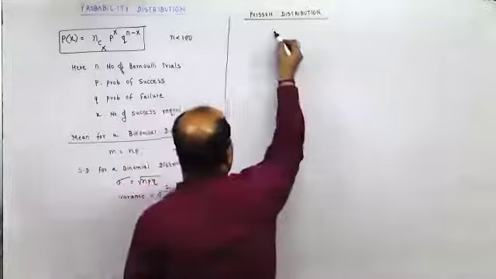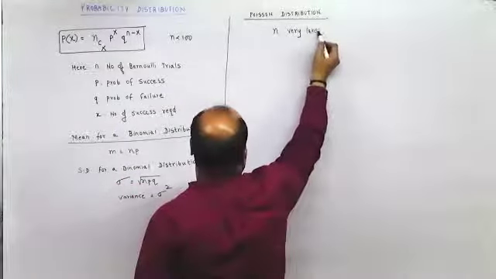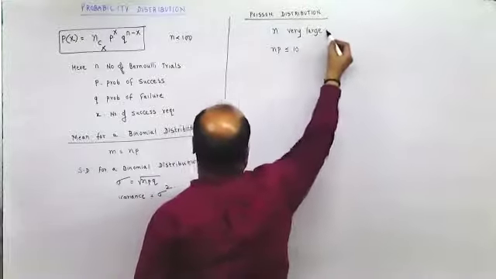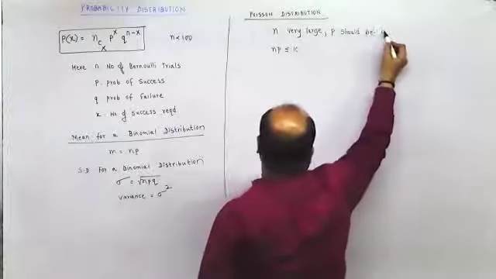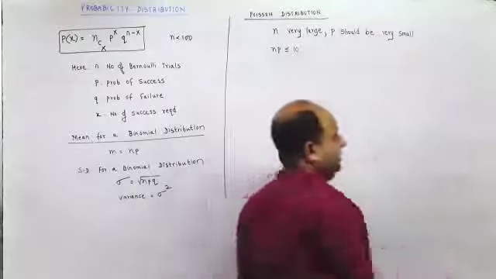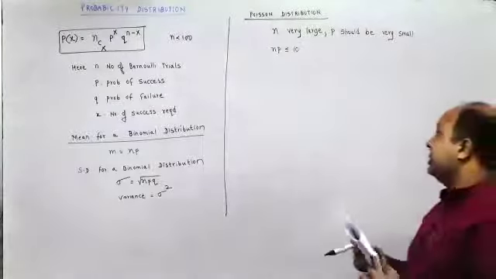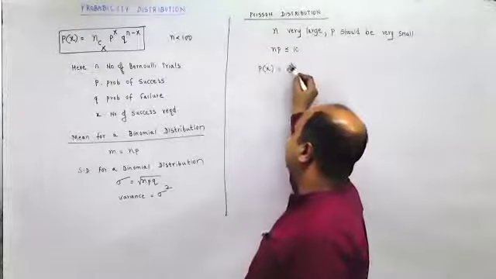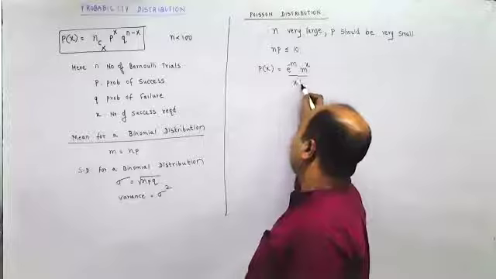Now n should be very large, p should be very small, np should be less than or equal to 10. For a Poisson distribution, P of x is given by e raised to minus m into m raised to x upon x factorial.